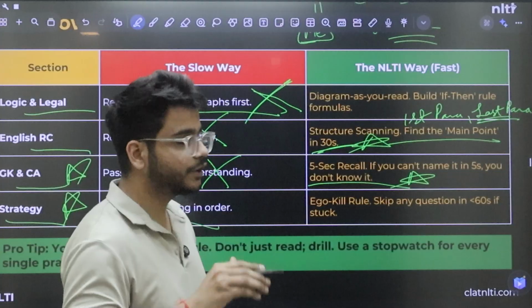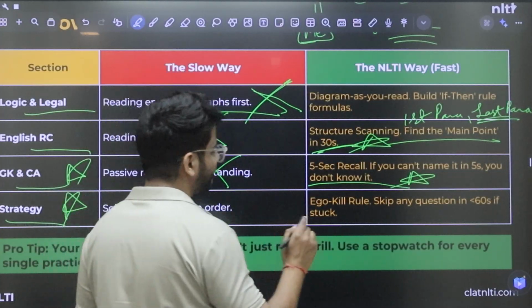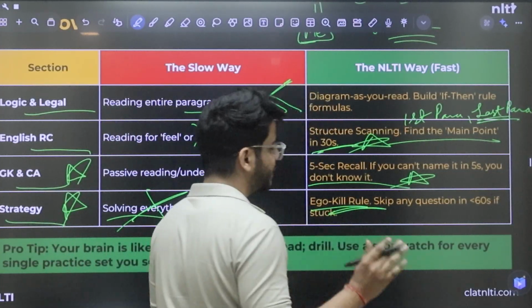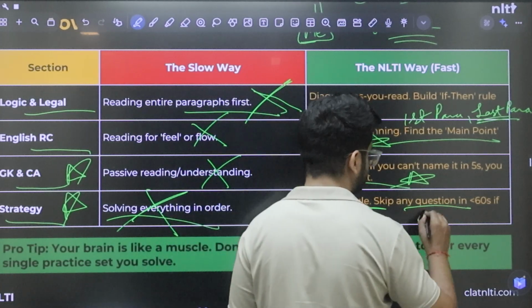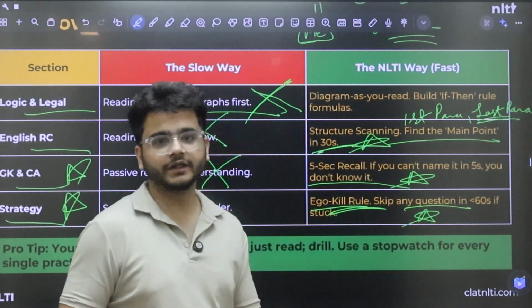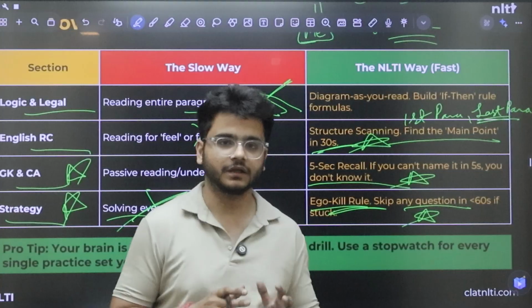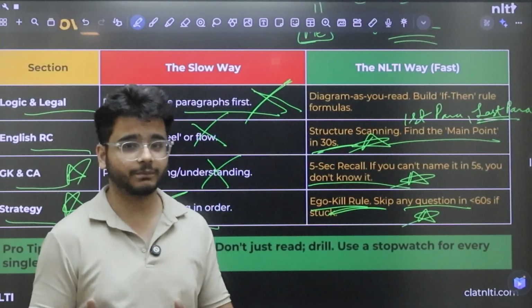What's the fast way to boost your score? You have to kill your ego. Skip any question under 60 seconds if you're stuck. So if you cannot deduce the logic in under 60 seconds, you have to skip it.